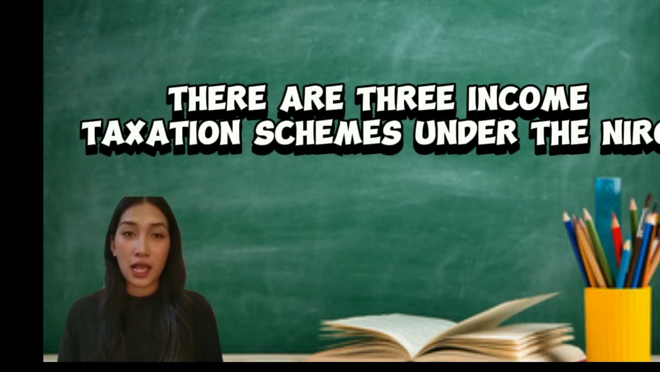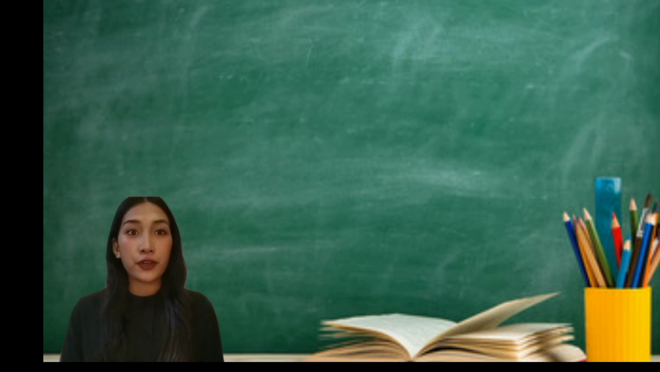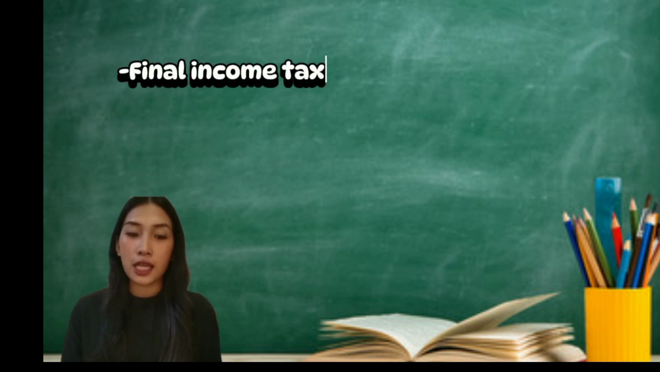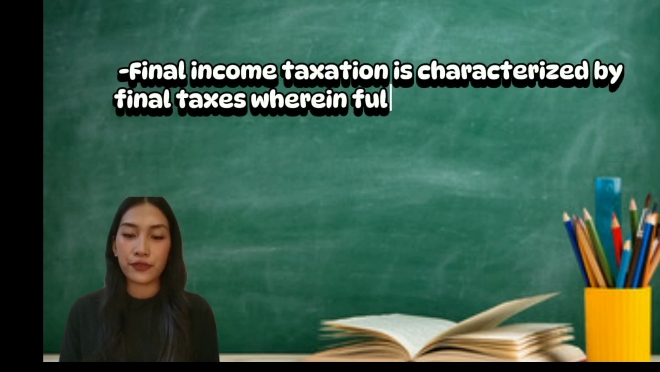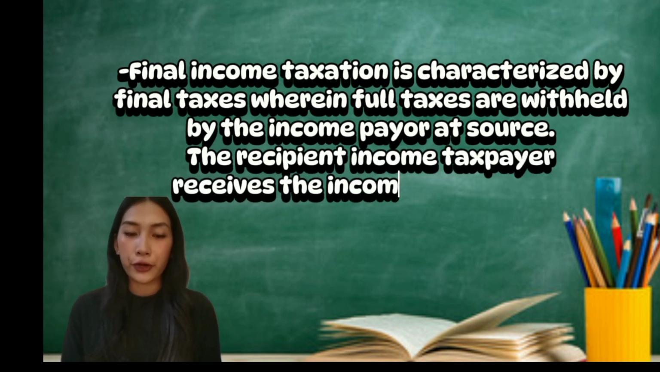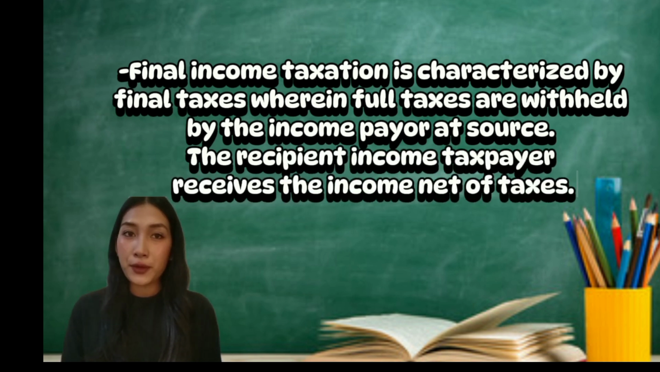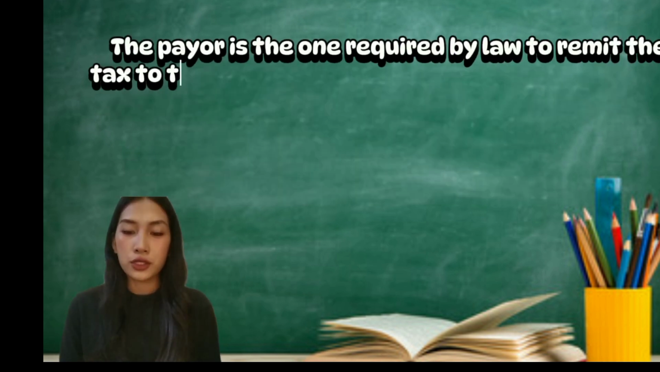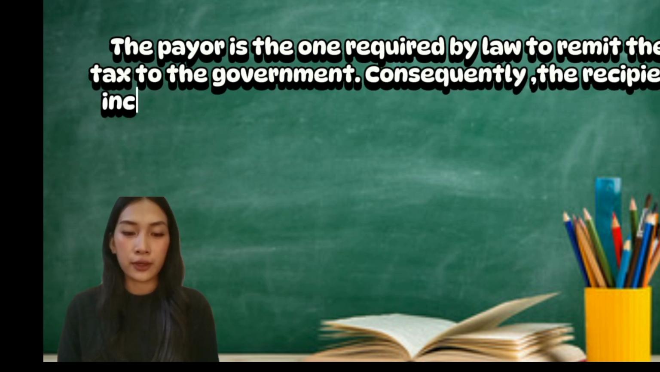There are three income taxation schemes under the NIRC. So the first is final income taxation. Final income taxation is characterized by final taxes wherein full taxes are withheld by the income payer at source. The recipient income taxpayer receives the income net of taxes. The payer is the one required by law to remit the tax to the government.